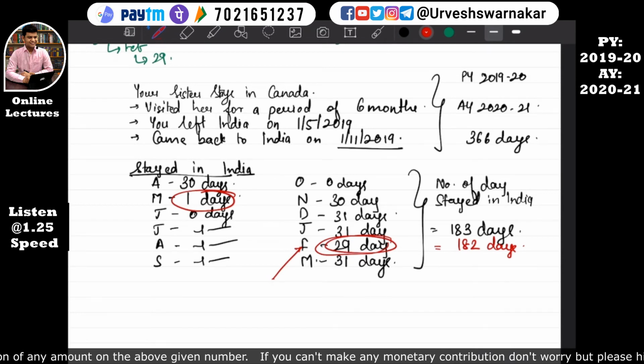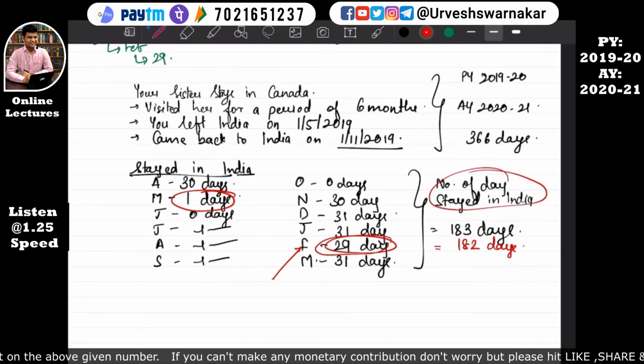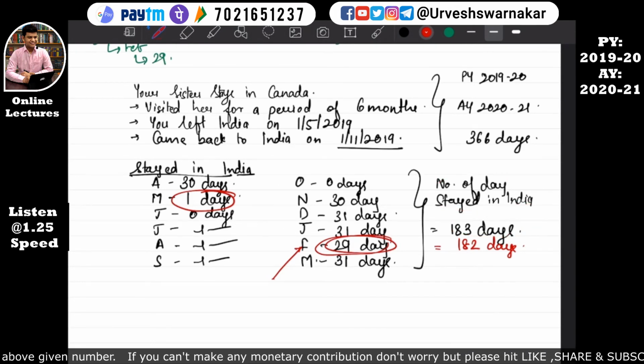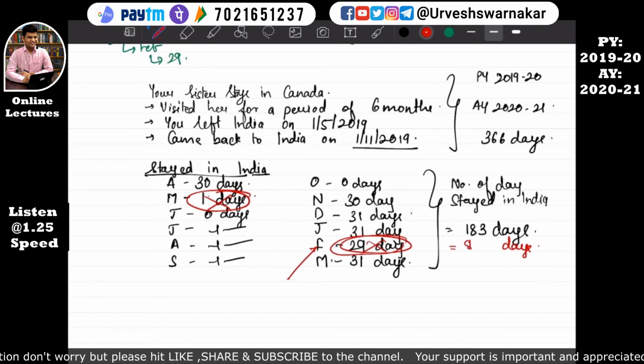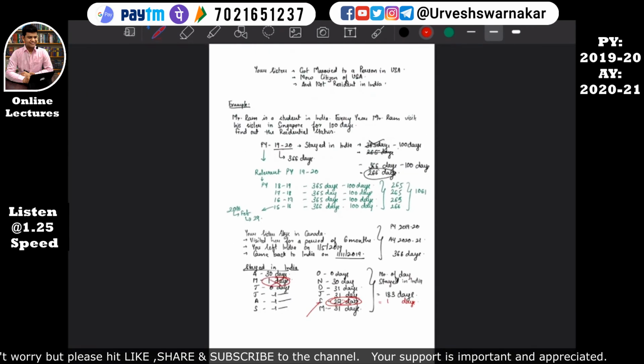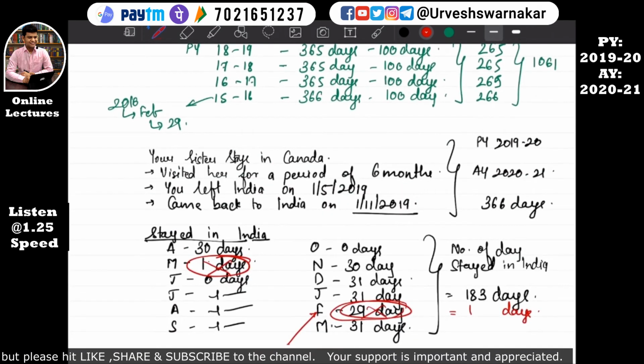Okay, how you have arrived at this figure, number of days stayed in India. For this he would have cut your marks, but for the conclusion he would have given you the right marks allotted to the conclusion. But if you have missed these two, 1 day and 1 day here, you would have arrived at a conclusion that he had stayed in India for 181 days.